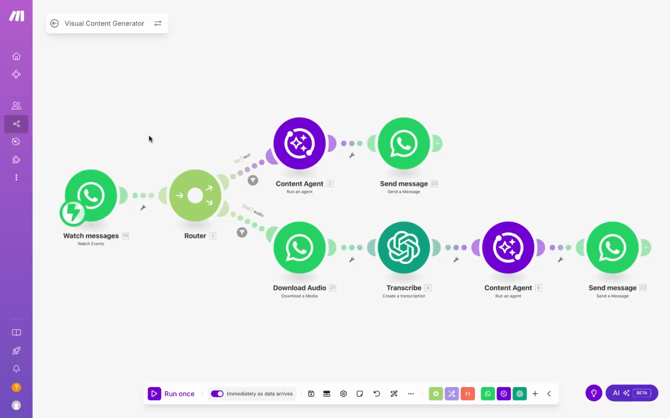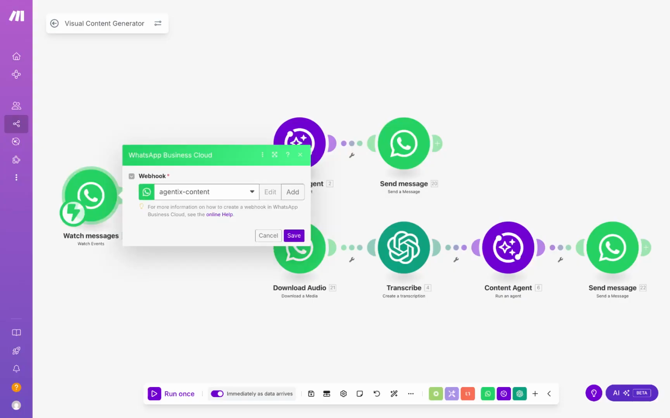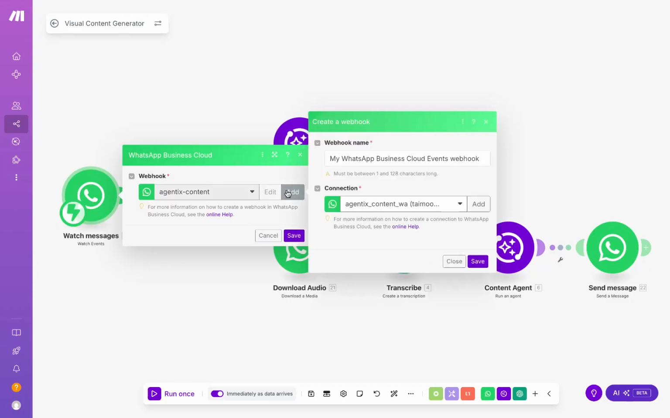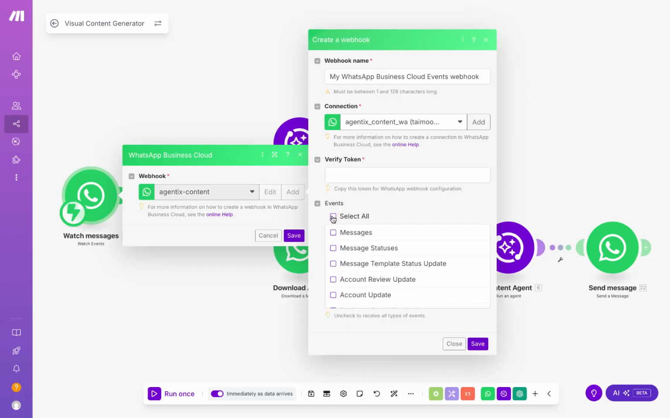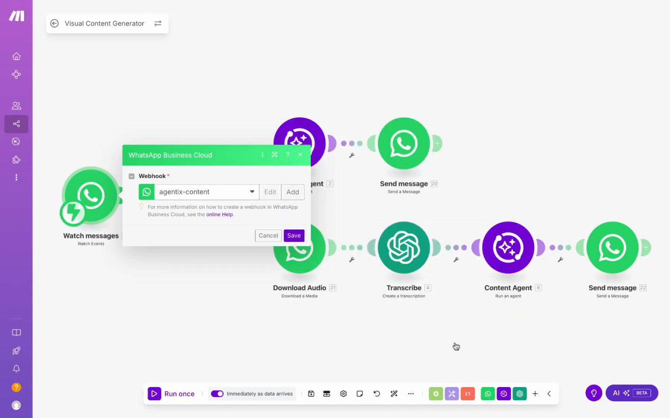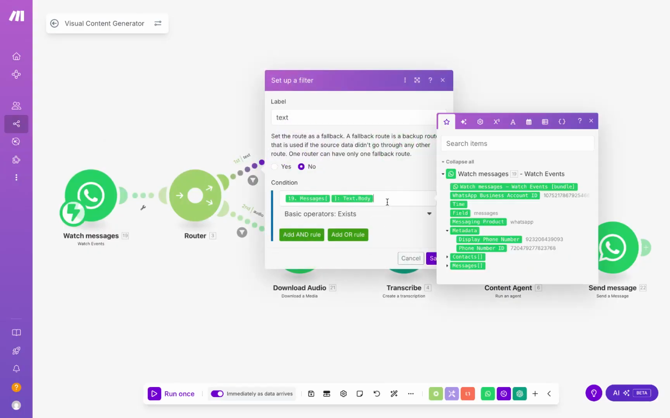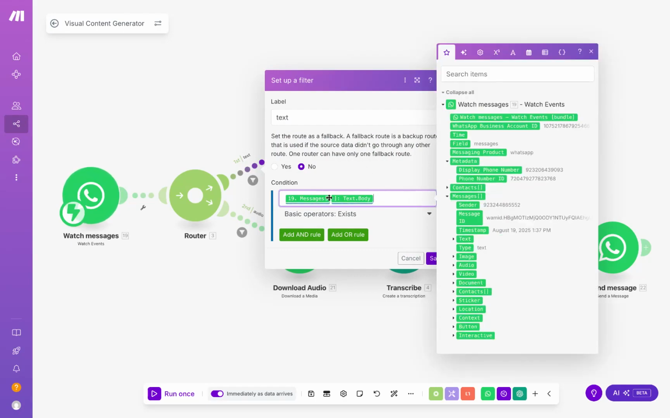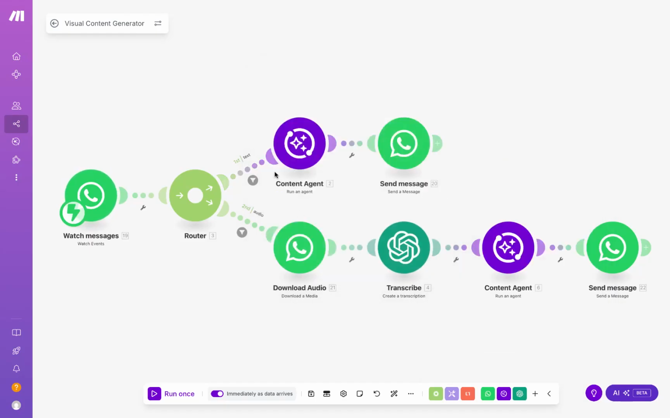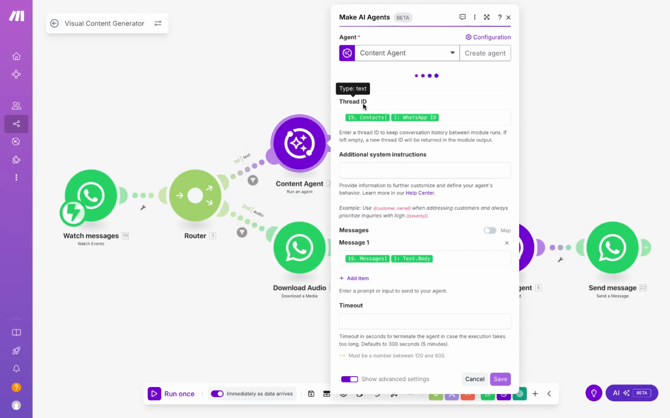The first module we have to set here is the Watch Events module by WhatsApp Business Cloud. The way we set this up is add a webhook that's going to listen to events of typed messages. Once this is set, we're then going to check whether the message is a text message or a voice note. In the case of text messages, we're going to set a filter that specifies that the message must have a text body. And we do this by mapping it like so. Text body, there we go. We're going to send the message to the content agent.